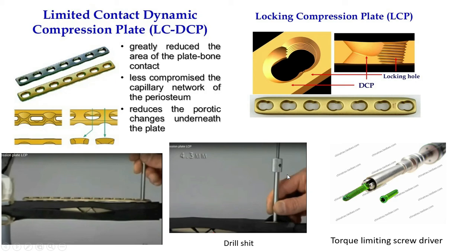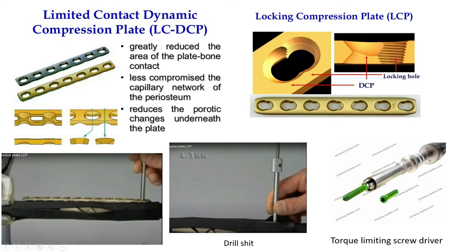So before putting the screw you have to put the drill sleeve or jig, which will give you the proper direction for drilling. And all the drilling must be guided by water flow, which prevents charring and ring sequestrum.